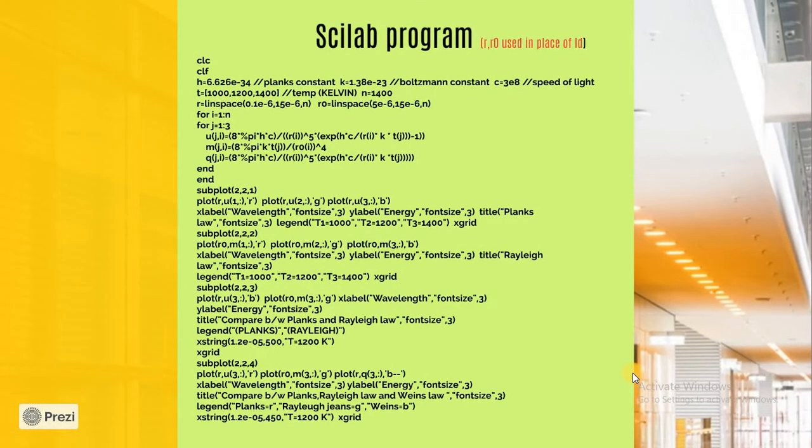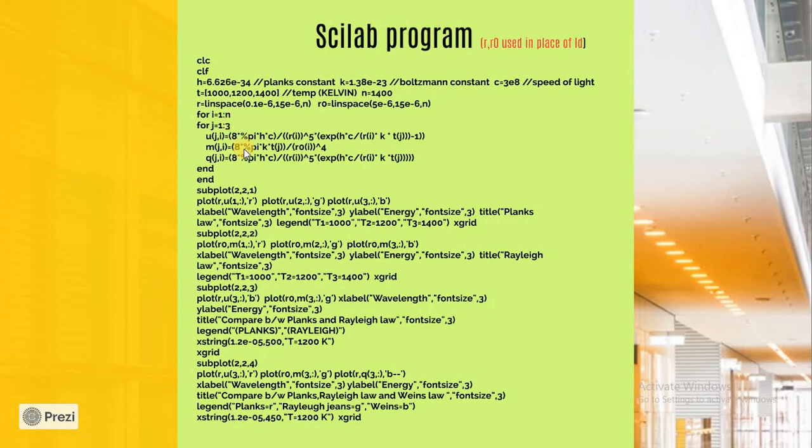Now this is our Scilab program. Here CLC and CLF simply clear the screen if there is any additional data previously written. Initially I have written all the constant values that are provided to me. Then I have given two for loops for temperature and wavelength.